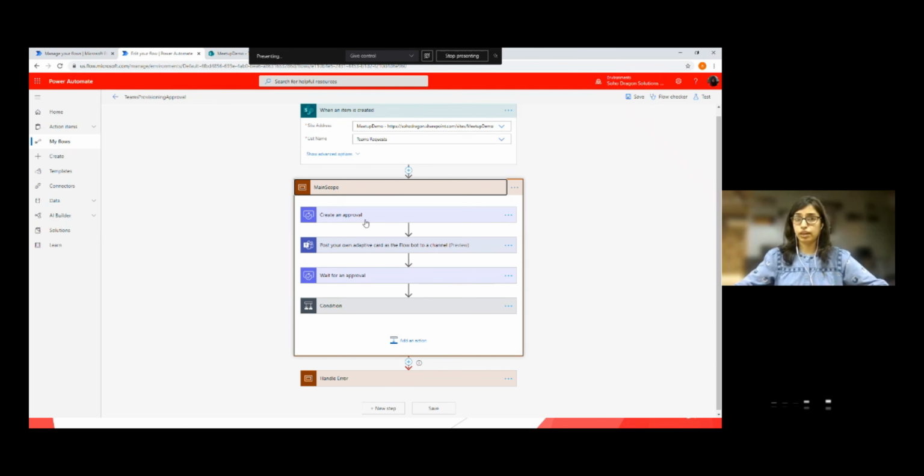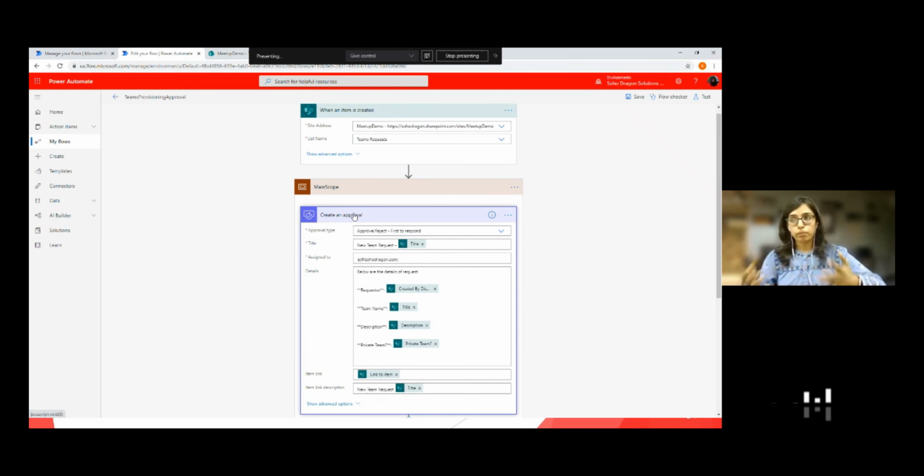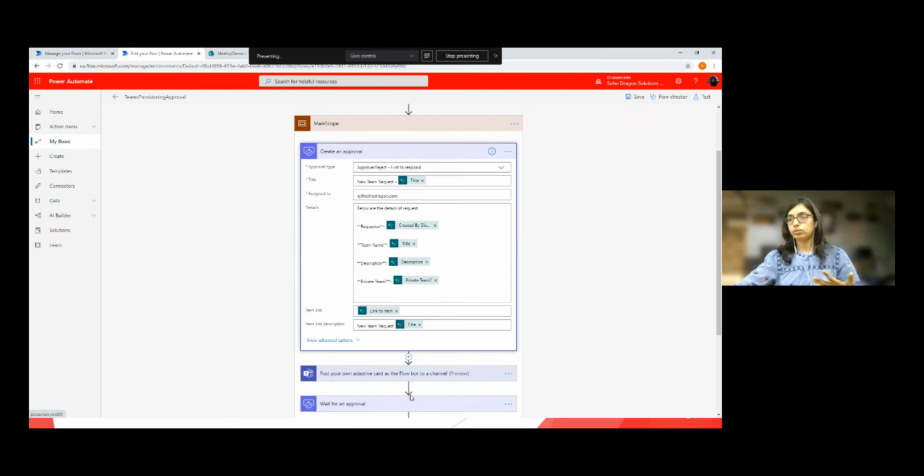This is one of the connectors. Connectors are like triggers and actions. Trigger is here and actions are here, right? Power Automate provides a create an approval action, and we are using that. So whenever I add this action to my flow, it will ask me for these input values.